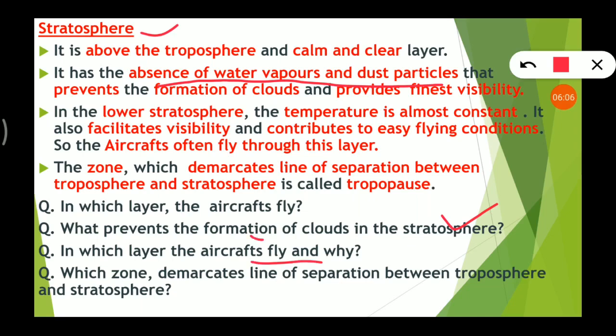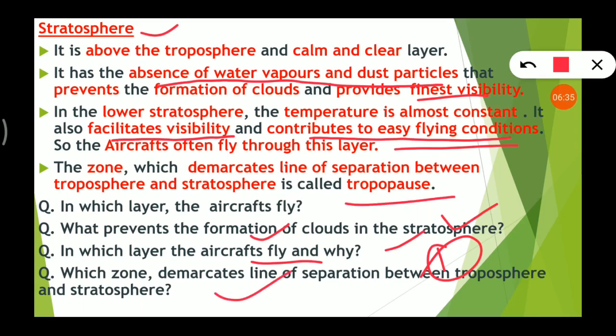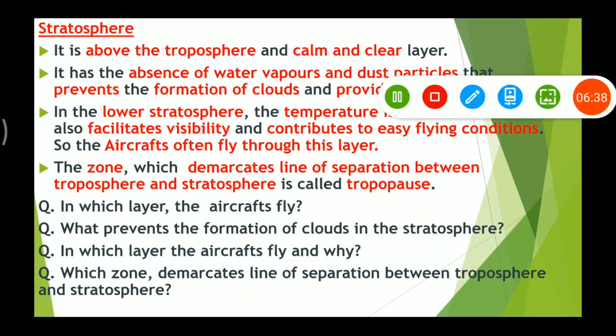They fly in the stratosphere because it has the finest visibility and easy flying conditions. So you can write this in one single sentence. Which zone demarcates the line of separation between troposphere and stratosphere? That is tropopause. I hope up to here everything is clear to you.